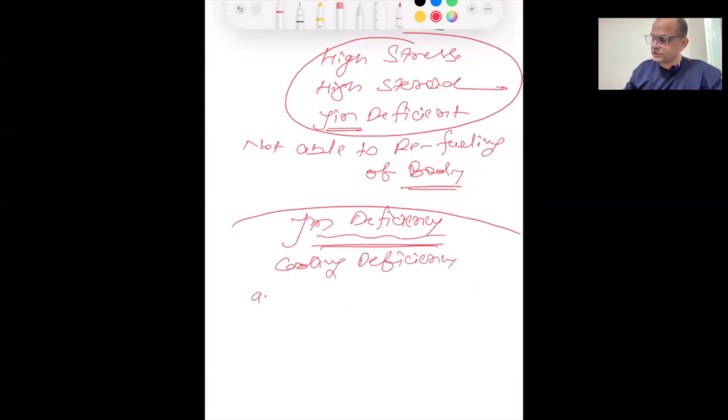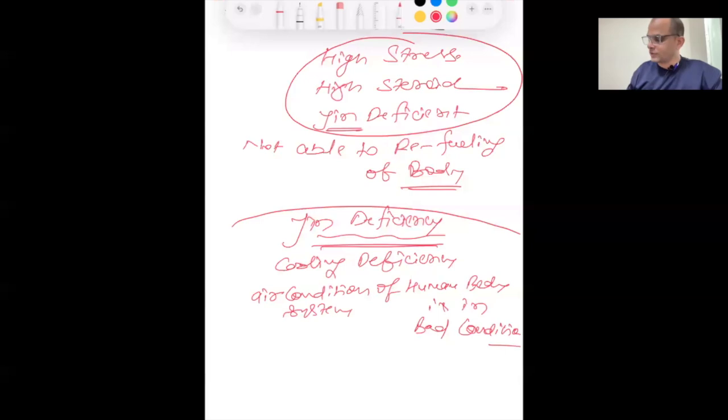Or the air condition of the body is bad. The air condition system of the human body is in bad condition. हमारे शरीर का जो एयर कंडीशन है वो बुरी अवस्था में है. Then if the yin is deficient, then the person will be feeling heat, or during hot flashes,